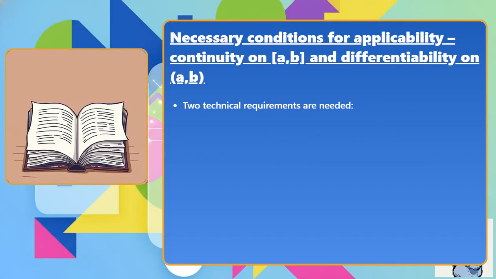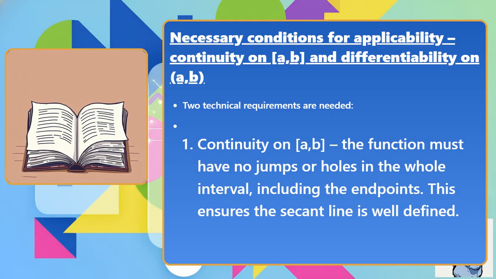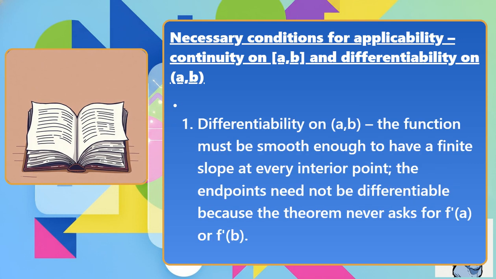Two technical requirements are needed. Continuity on the closed interval [a, b]. The function must have no jumps or holes in the whole interval, including the endpoints. This ensures the secant line is well defined.